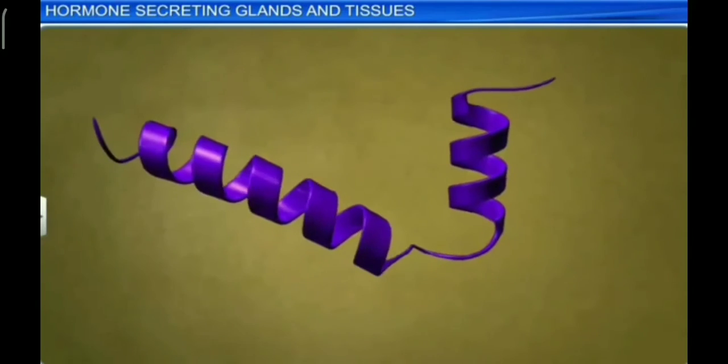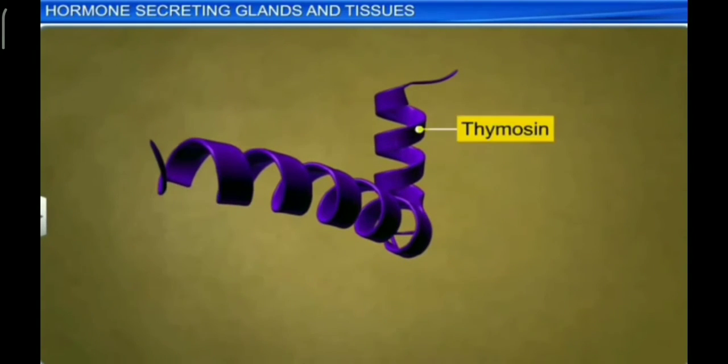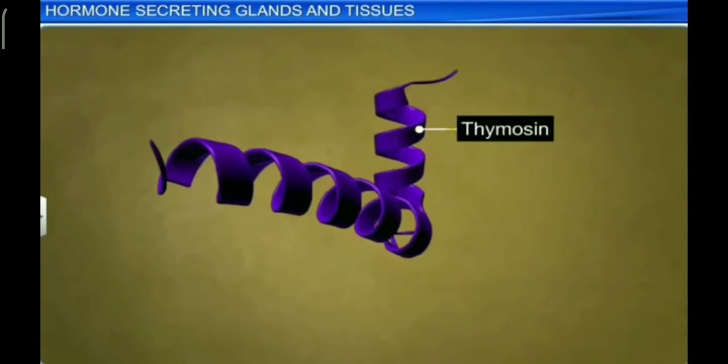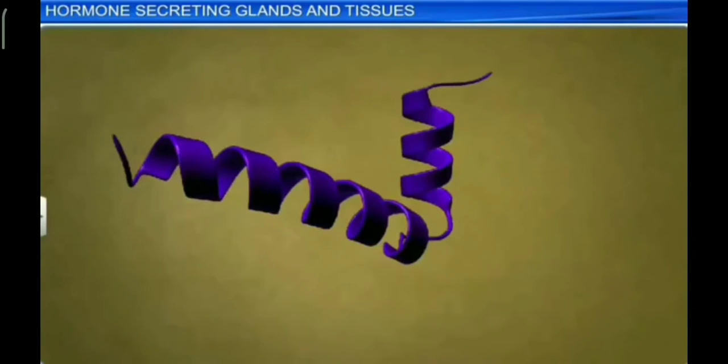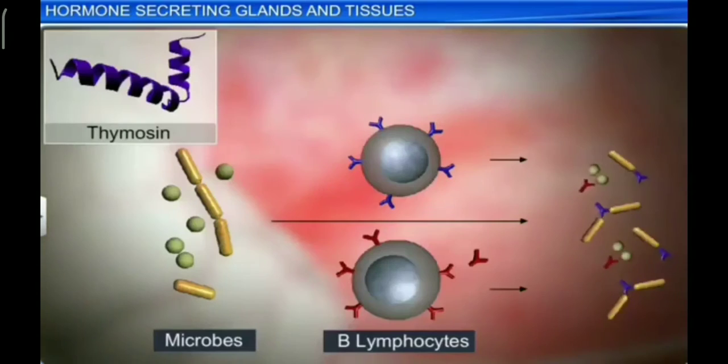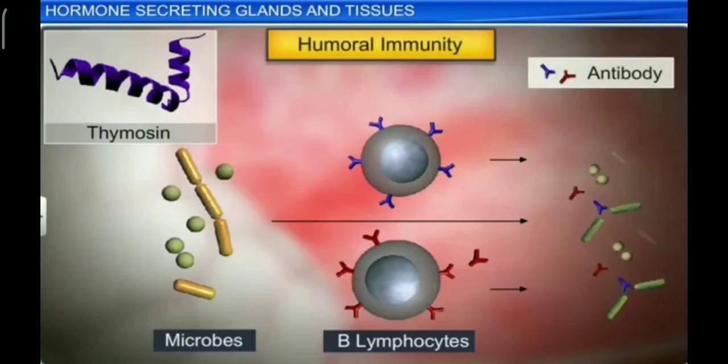It secretes a hormone called thymosin. It has an important role in the development of immune system by maturing T lymphocytes. It also promotes the production of antibodies by providing humoral immunity.